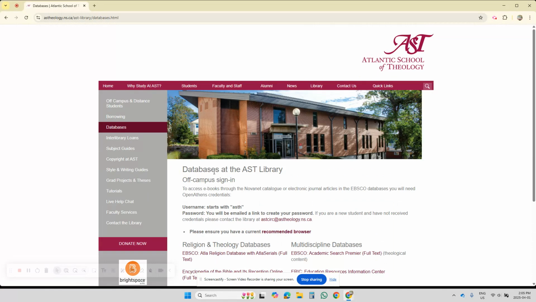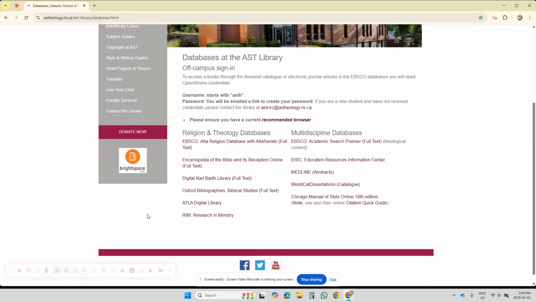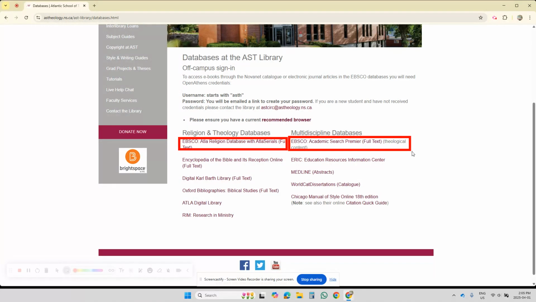And you'll be taken to the page for the library's databases. And you'll notice that there are two EBSCO databases. And we're going to search both of those databases. So we're going to search the Atla Religion database. And we're going to search the Academic Search Premier database. These databases are full-text databases. Some databases only have abstracts and bibliographic data. These two databases have abstracts, bibliographic data, and full-text articles. Not every article is full-text, and you'll see that once we get in there. But these two databases are the databases that we are going to be searching.